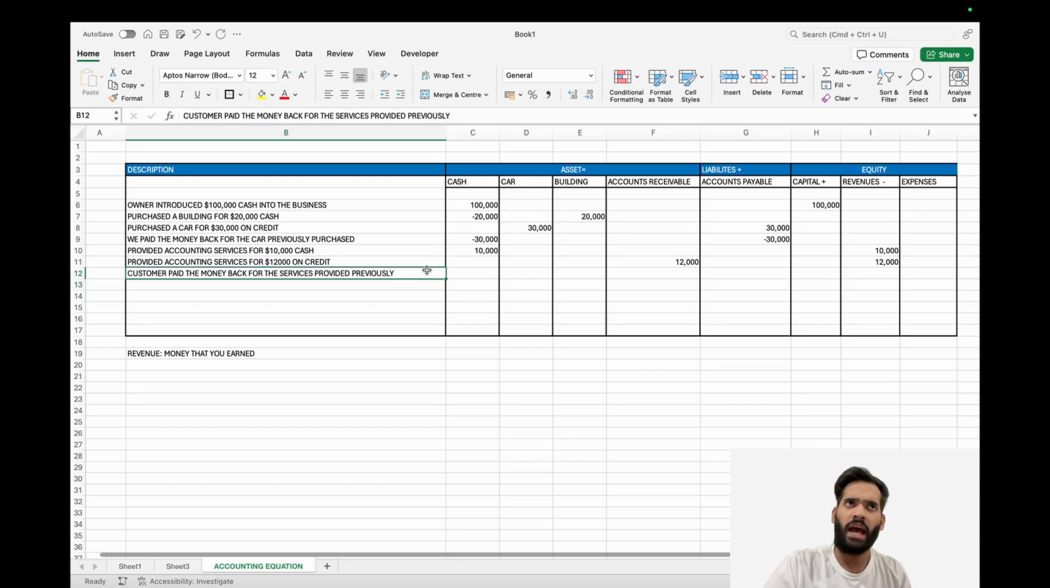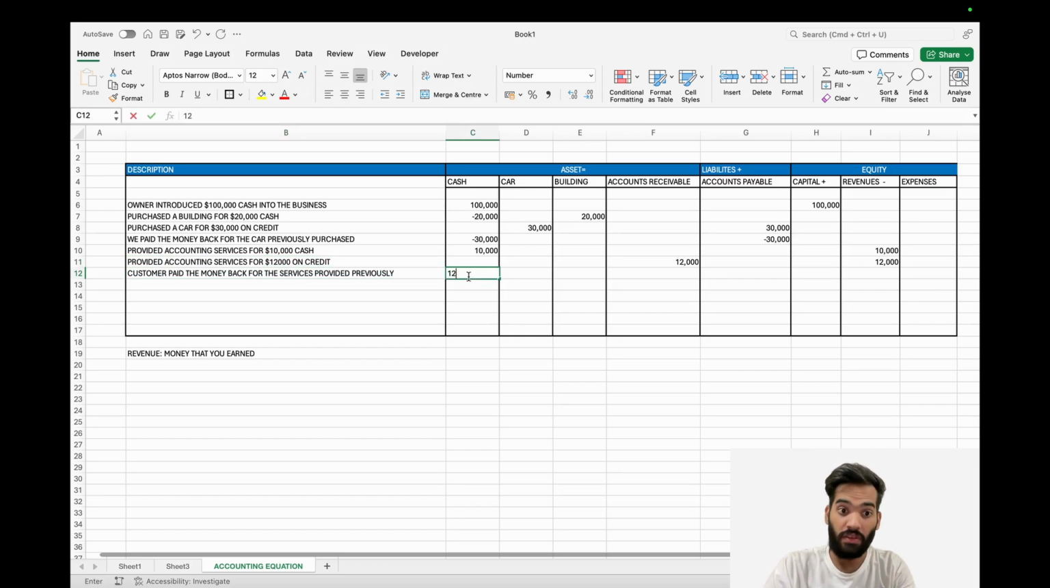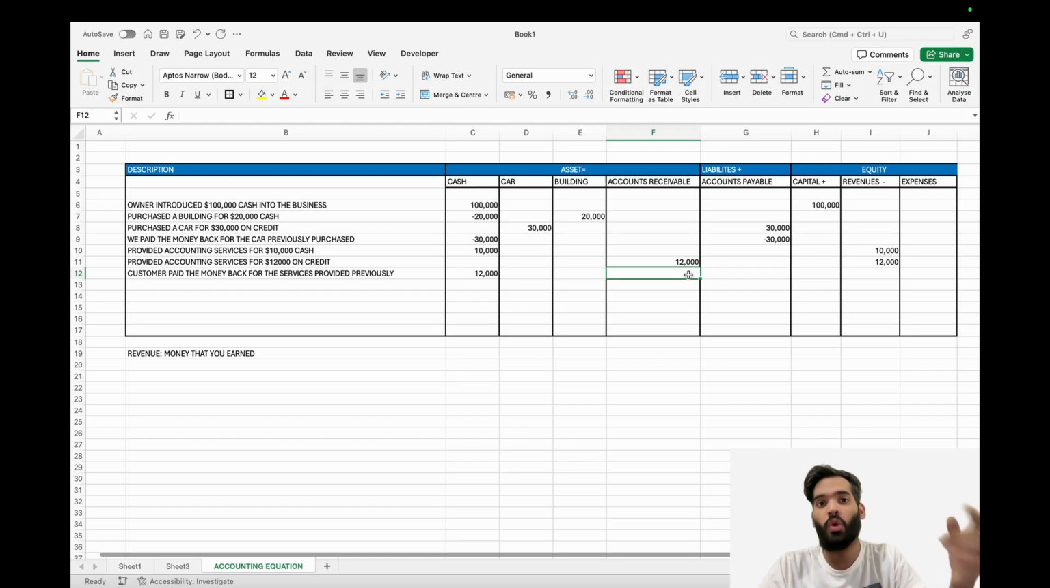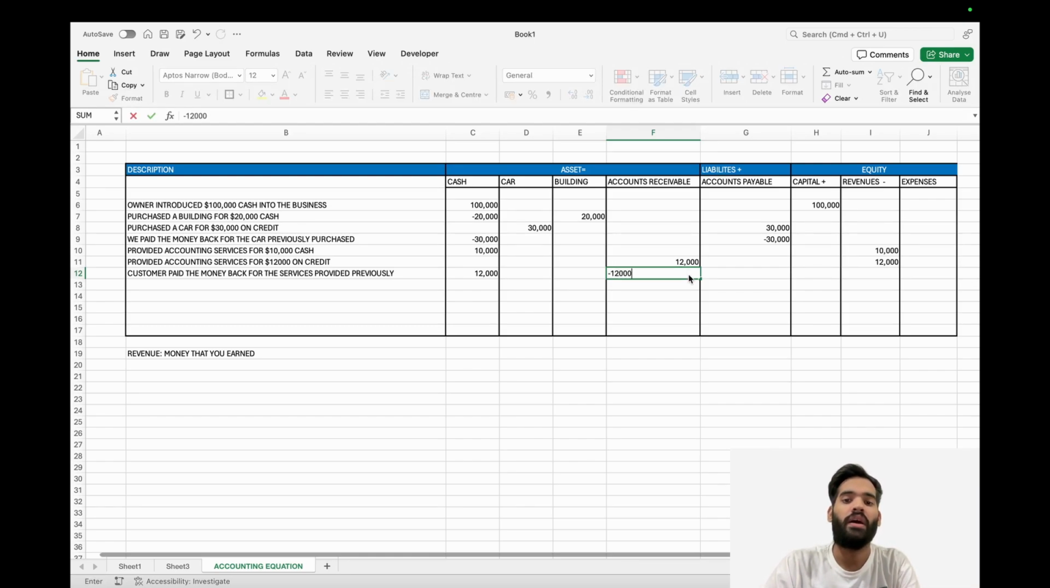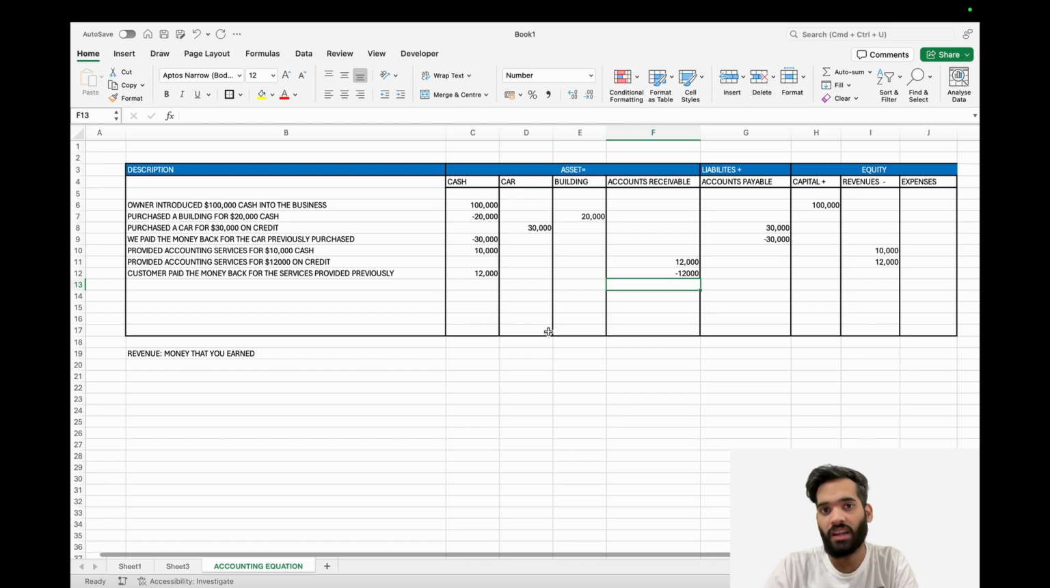Okay, so now the customer is giving me the money back from this transaction, right? So of course my cash will go up since I'm receiving the money, by 12,000, because we know it was 12,000 that the customer owed. And since the customer no longer owes us this money because they just paid, we remove that money from the accounts receivable by subtracting 12,000. So that's how you understand the revenue side of things, right? How does revenue affect different accounts?